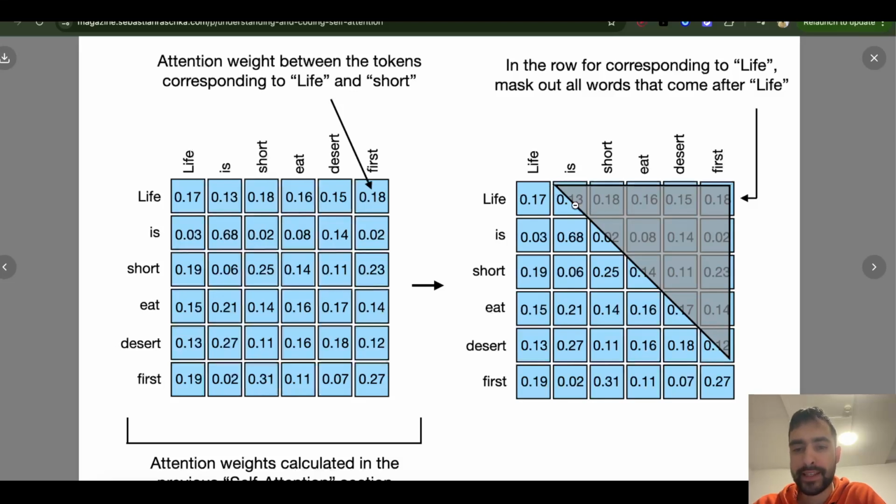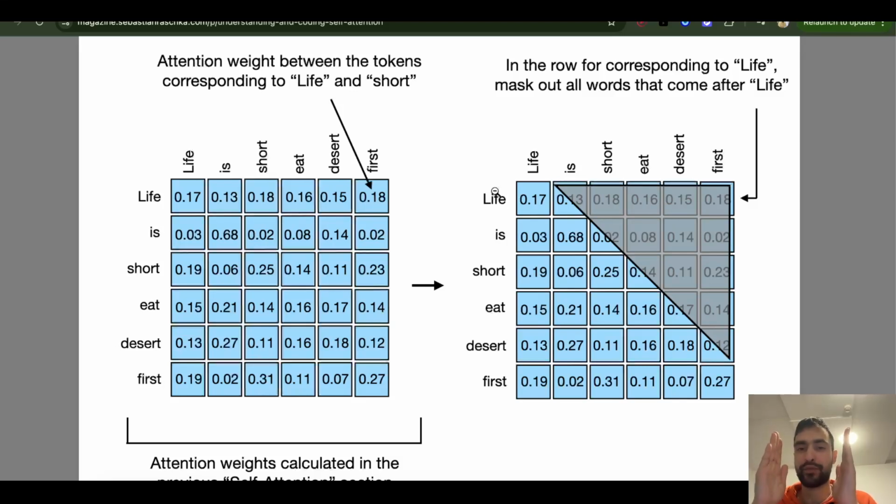Once you create this matrix to mask all of the future tokens, for the word life there is just one box, and this box should be exactly 1, because you want to take 100% of the meaning of itself, the life, because there are no tokens before. So you cannot take context from any other token.